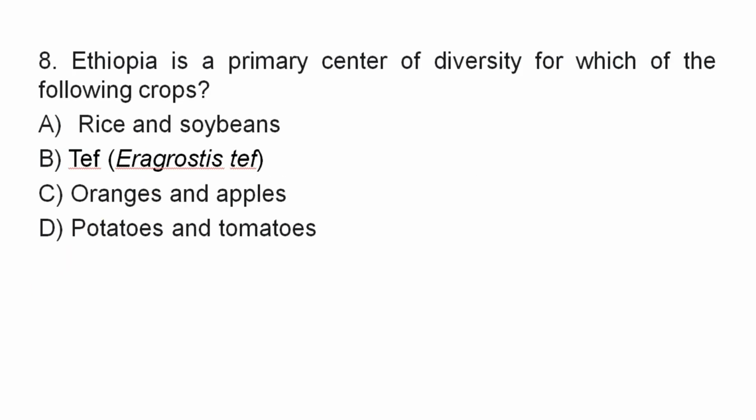Good. Question number 8. Ethiopia is a primary center of diversity for which of the following crops? A. Rice and soybeans. B. Teff. C. Oranges and apples. D. Potatoes and tomatoes. Right. The correct answer is Teff, the primary center of diversity of Ethiopia.